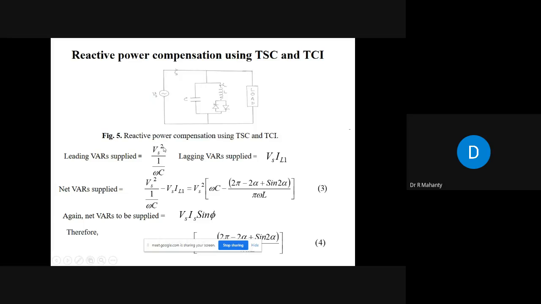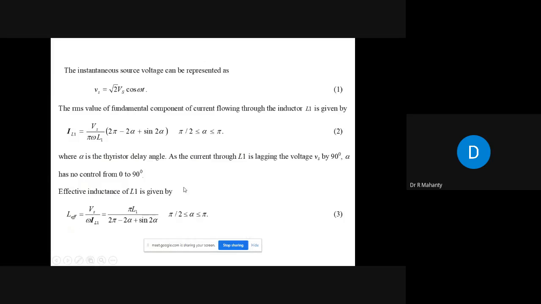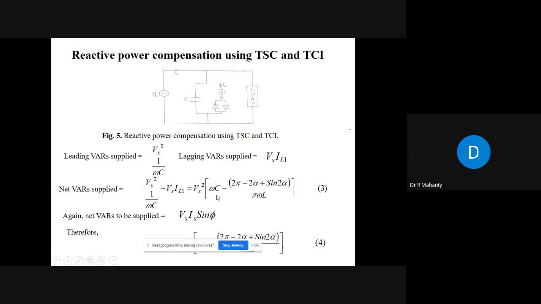It will be V square divided by 1 by omega C. Lagging var supplied by this is equal to Vs into IL1. Therefore, net var supplied is equal to this minus Vs IL1, and if you put this value of IL1 from the earlier equation, what do you get? You get net var supplied is equal to V square multiplied by this.